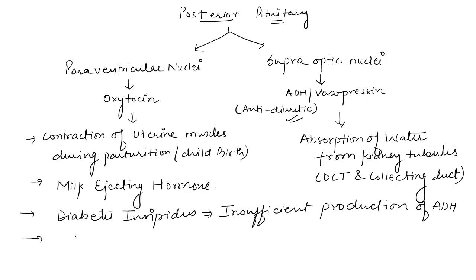In this disease, a vast amount of dilute urine is produced.